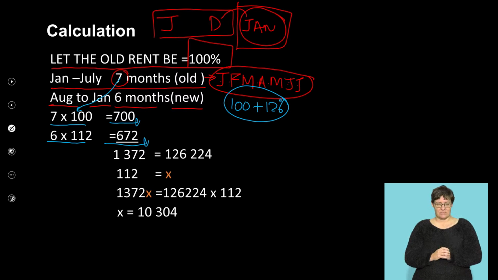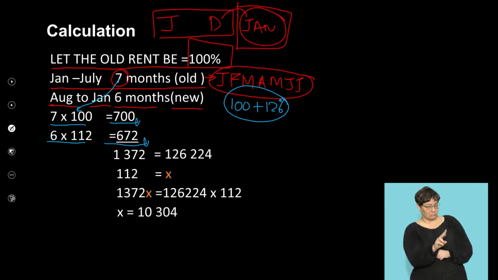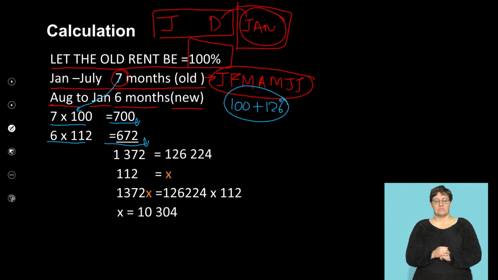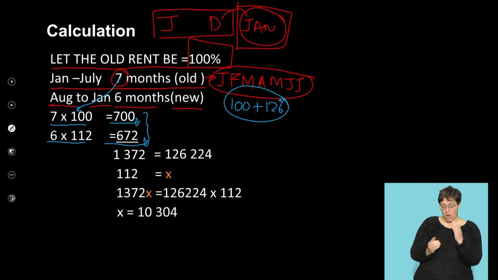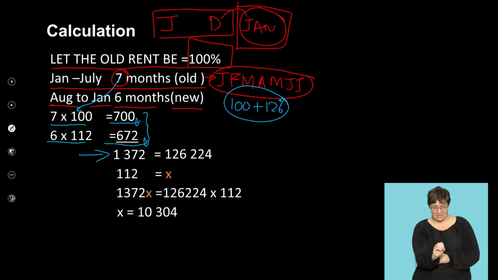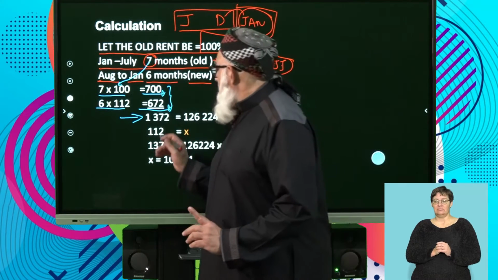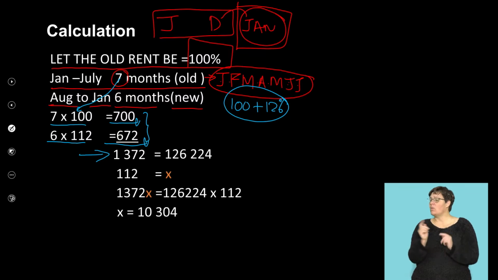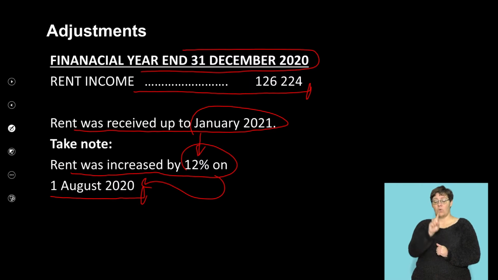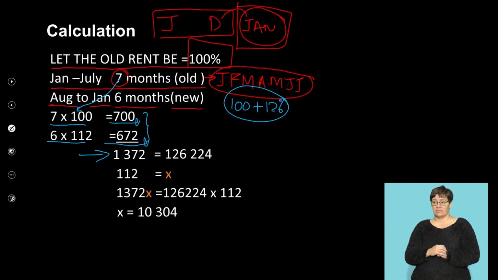Now watch what we do, and this is important here. This is very important. We add the old plus the new to give us a figure of 1372 in terms of percentages, and that's what's important. Right, okay, and this is equal to what? In terms of my rental figure, if I pick up my rental figure again, 126,224, here you can see 126,224.